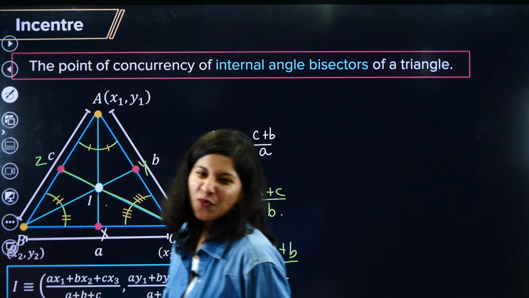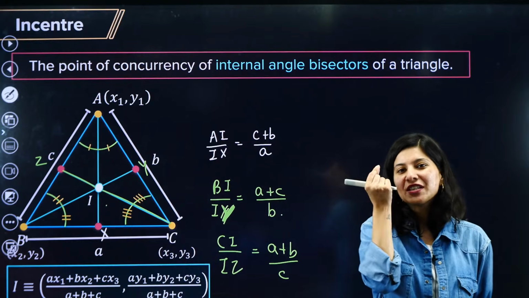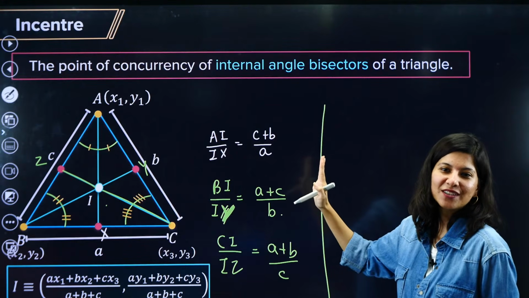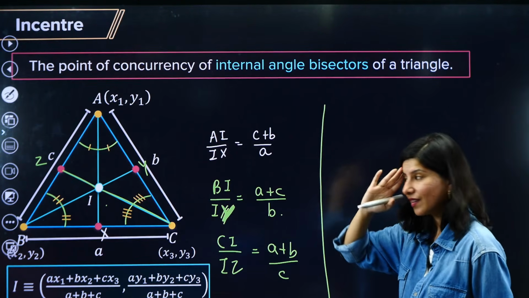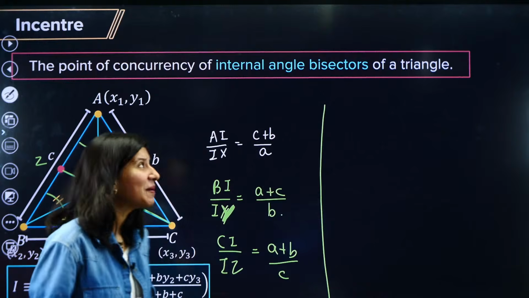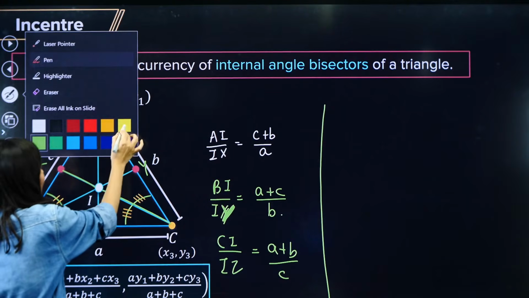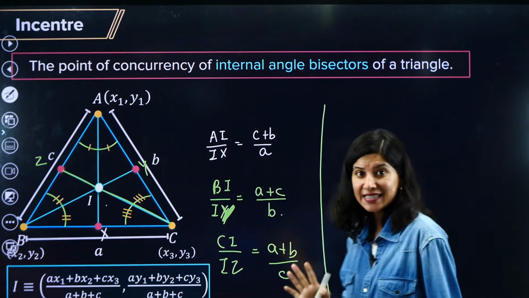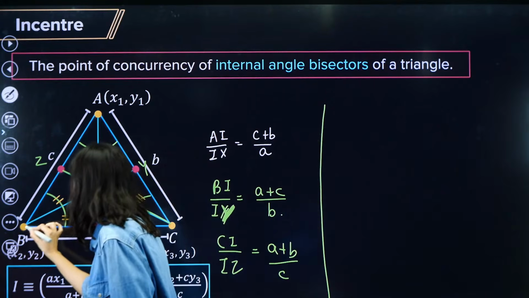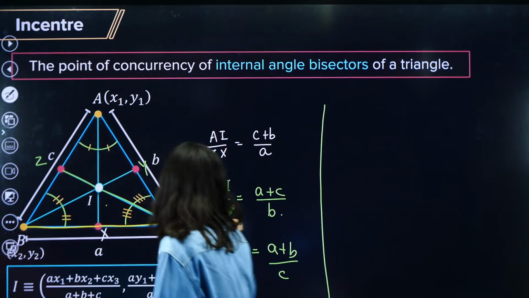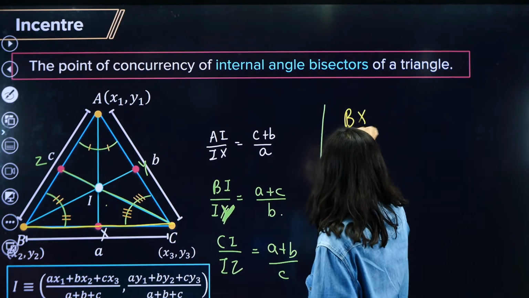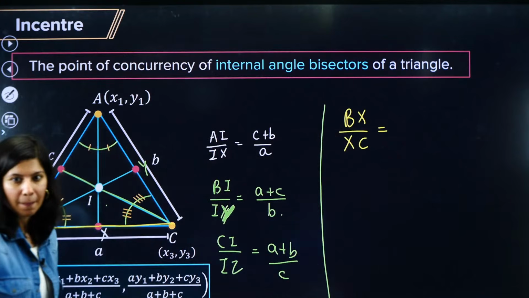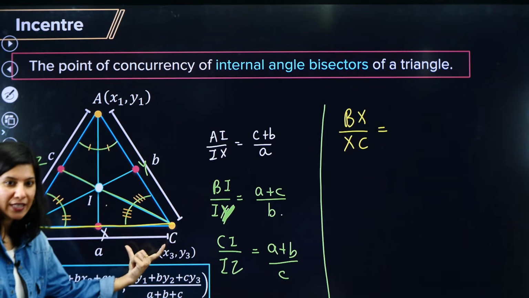Okay, remember this. Now one more thing, just the last thing. I know that I've also faced a lot of trouble with how to remember it, but then I realized I have to remember it, so I made it easy for you. You have to remember it. Now one more ratio you have to remember in the incenter, which is BX and XC. So BX upon XC, and it is also not very difficult to remember.